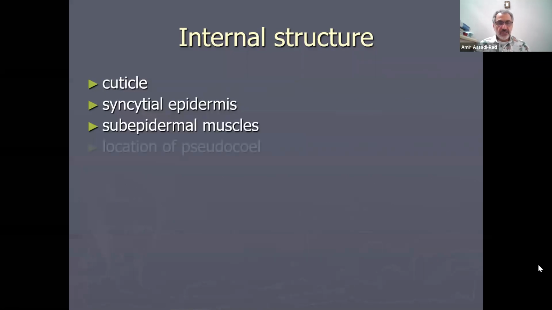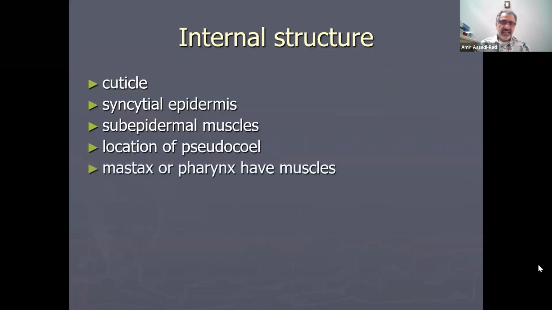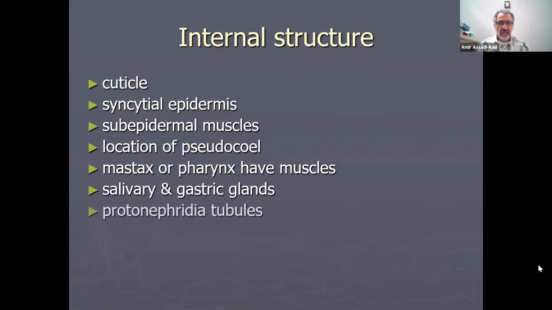And subepidermal muscles, location of pseudocoel, and then mastax or pharynx have muscles. Mastax, it's a stomach area called mastax. Salivary and gastric glands.